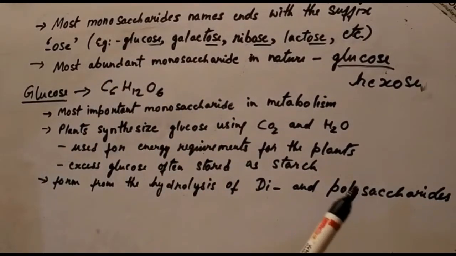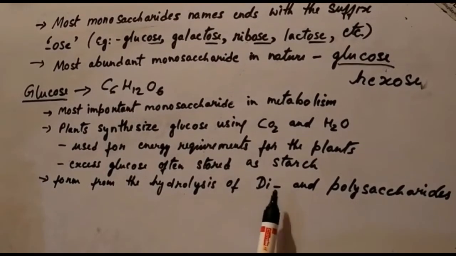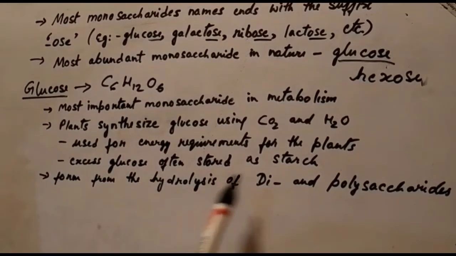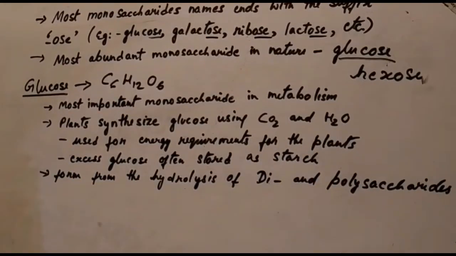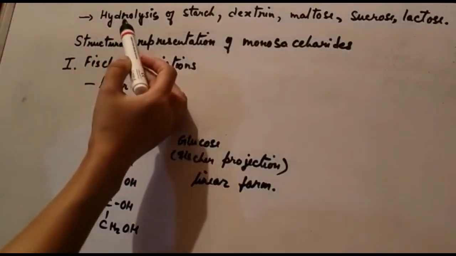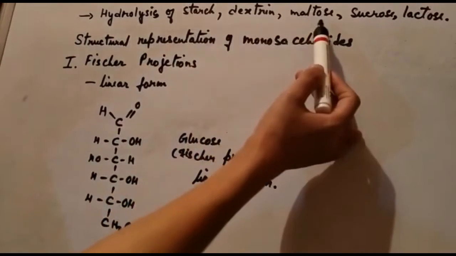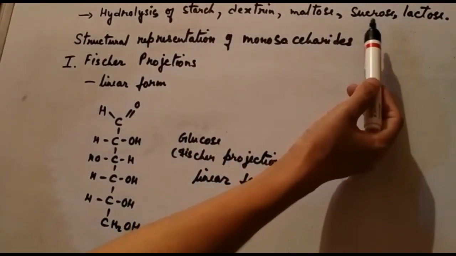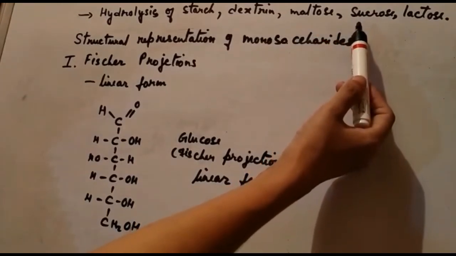So from the hydrolysis of these saccharides, we can obtain the glucose molecule. Glucose can be obtained from the hydrolysis of starch, dextrin, maltose, sucrose and lactose. That means from the hydrolysis of di and polysaccharide molecules.